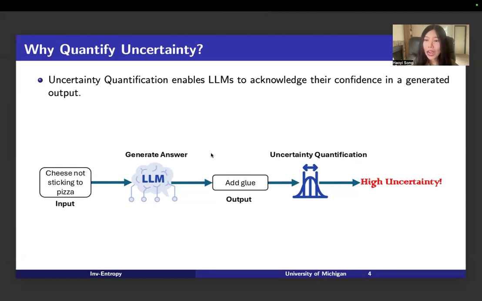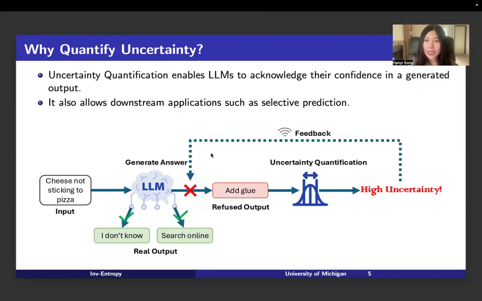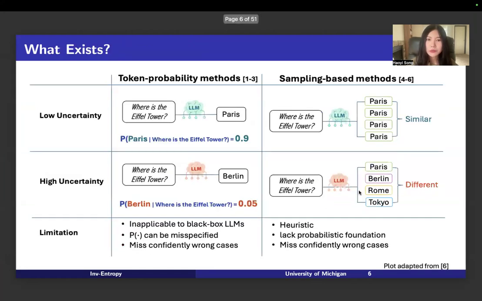and then it can help us with downstream applications like selective prediction. The high uncertainty will serve as feedback to the large language model generating process, and the large language model will refuse the original output "add glue." Instead, it will generate the answer "I don't know," or it will search online. If we do it this way, it will help improve the reliability of the output much more.